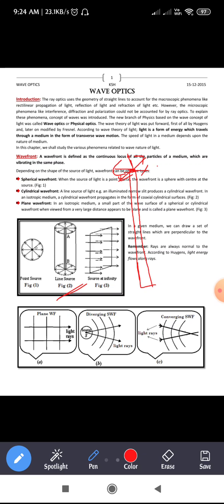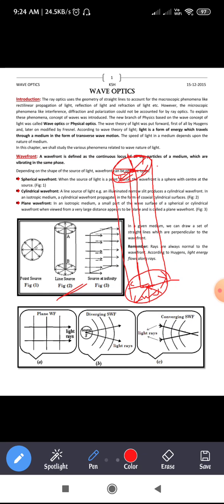So we will take the particles which are in the same phase and we will join them. Next, similarly, we will take this point. We will take all the particles which are in the same phase and we will join this. If you join this, it is nothing but a cylindrical wavefront.